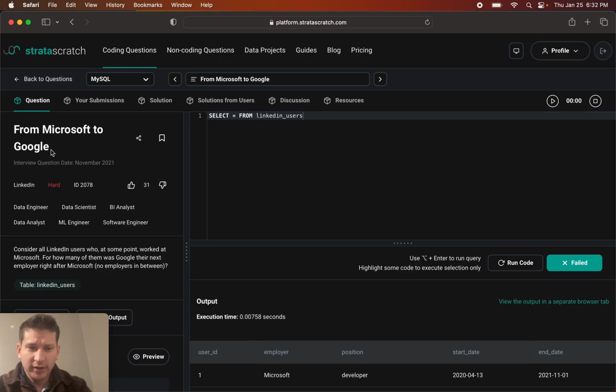Here's another hard StrataScratch problem, "From Microsoft to Google," which was a LinkedIn interview question just recently in 2021. It's going to consider all LinkedIn users who at some point worked at Microsoft. For how many of them was Google their next employer right after Microsoft, with no employers in between? And this part right here makes the question a little bit tricky. And here is the data set, and I'm going to get started.